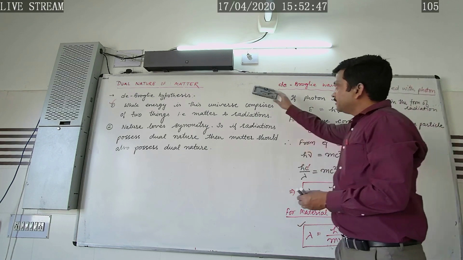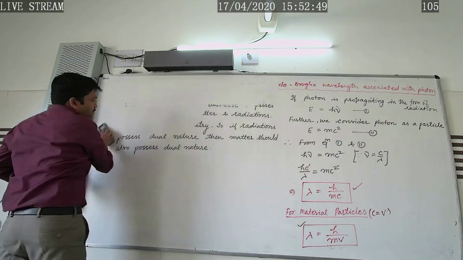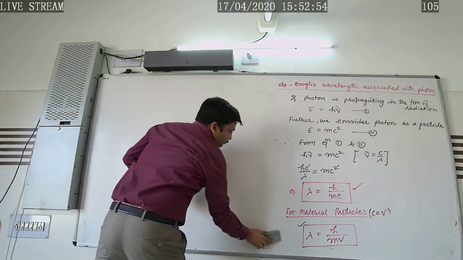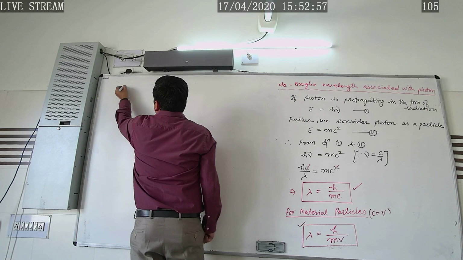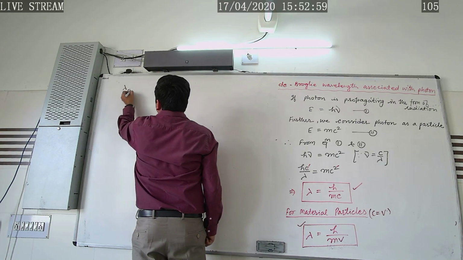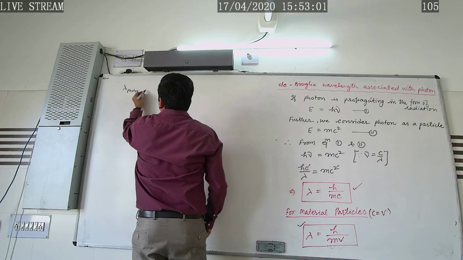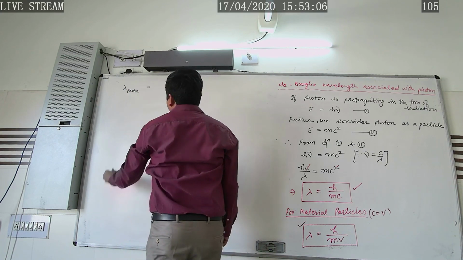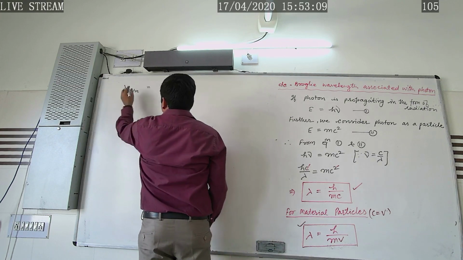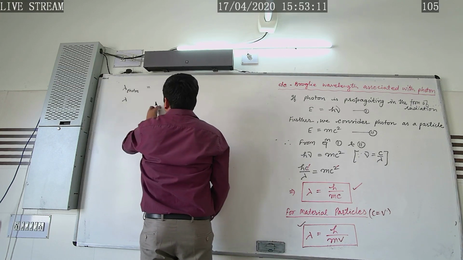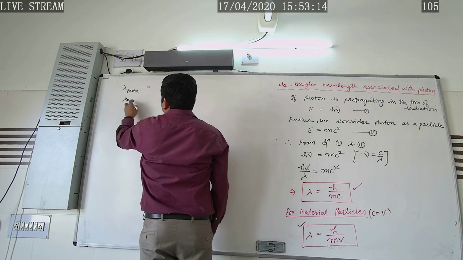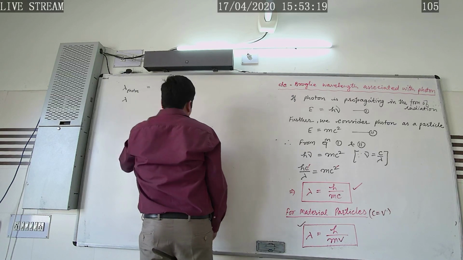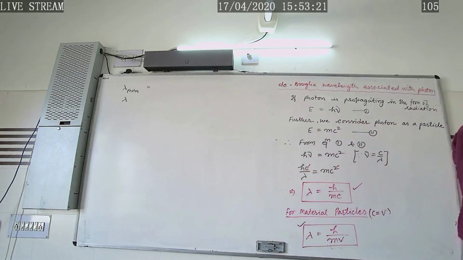If we put in the values, from the computation point of view, we get the value of the de Broglie wavelength for the photon, and then for material particles, the wavelength for the electron, then the deuteron, and so on.